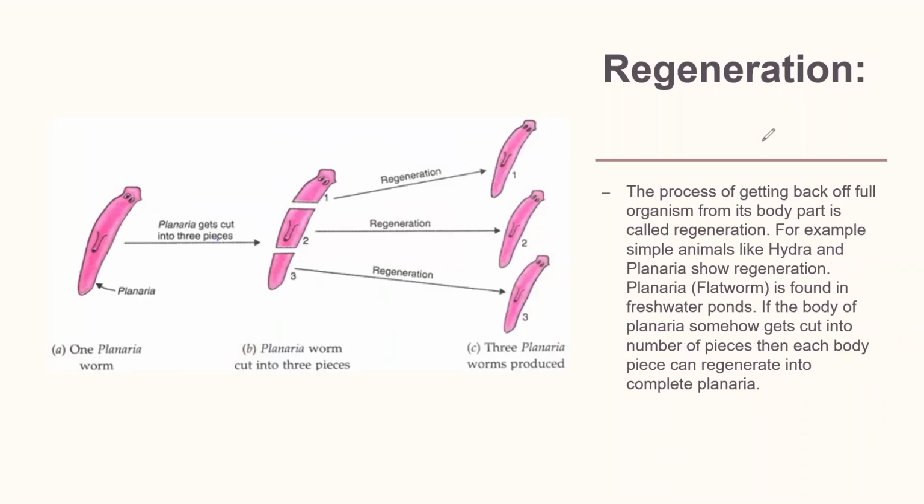Next comes regeneration. The process of getting back a full organism from its body part is called regeneration. For example, simple animals like Hydra and Planaria show regeneration. Planaria, which is a platyhelminth, a flatworm, is found in freshwater ponds. If the body of Planaria somehow gets cut into a number of pieces, then each body piece can regenerate into a complete Planaria.